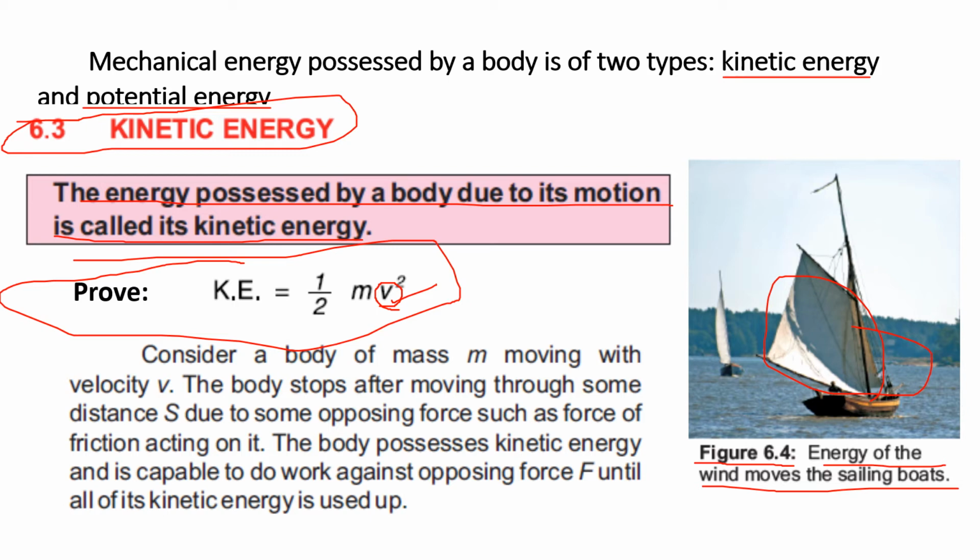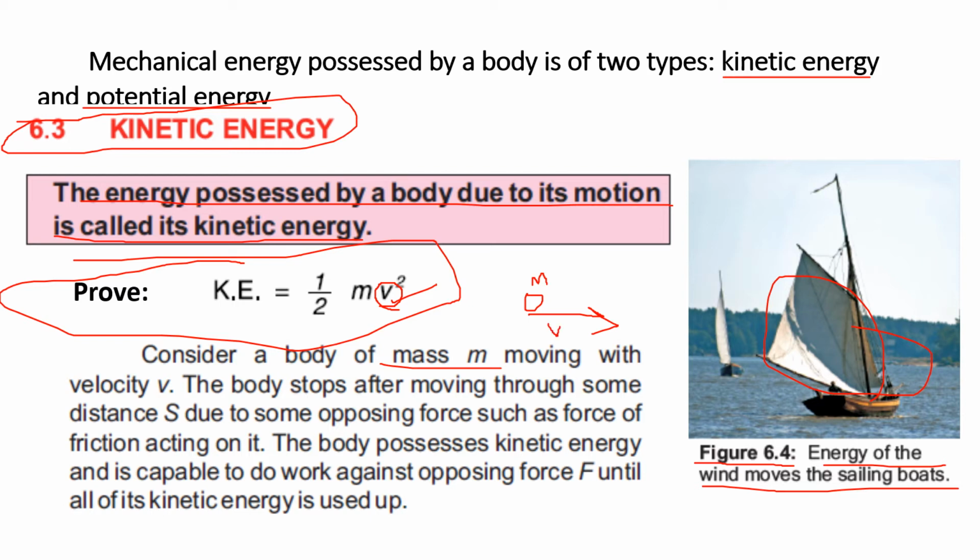So first of all, consider a body of mass m. We have to take any body, and that body must possess a mass m, right? And the mass is always written with a small m. Moving with velocity v, this mass is moving, and it has some velocity v by which it is moving.